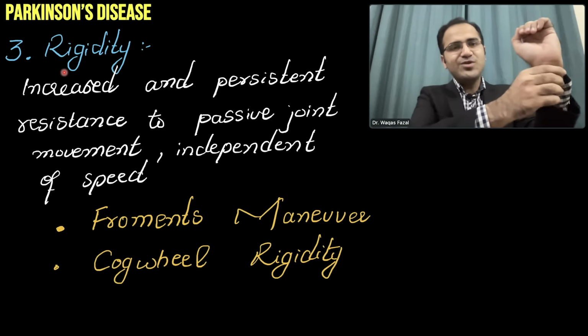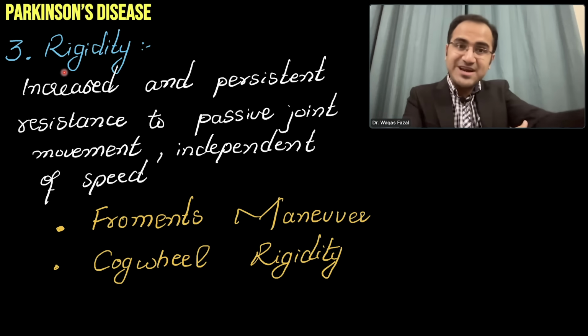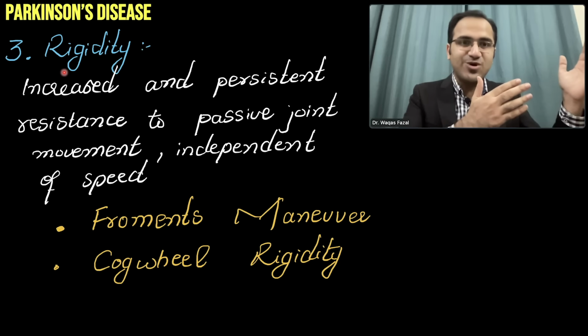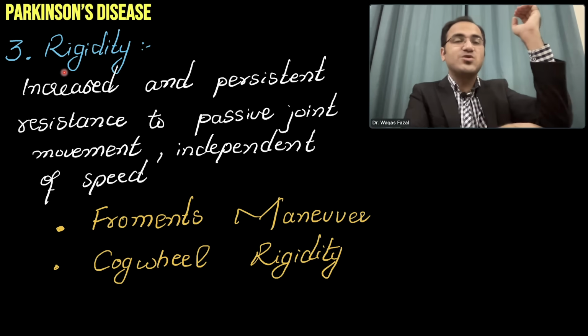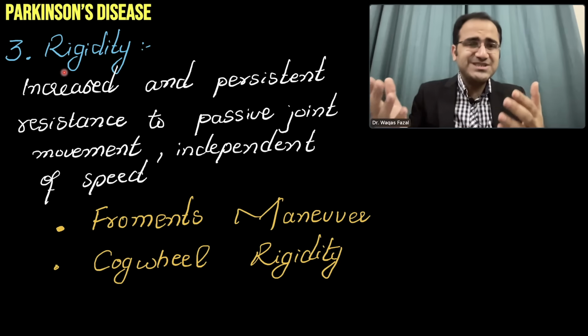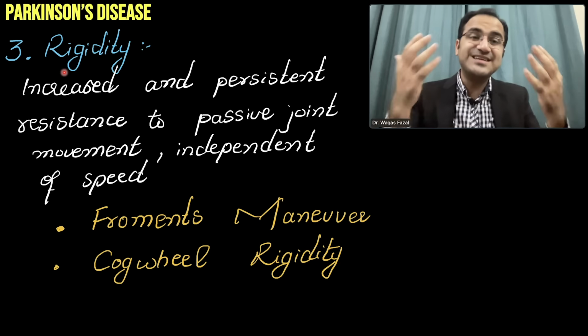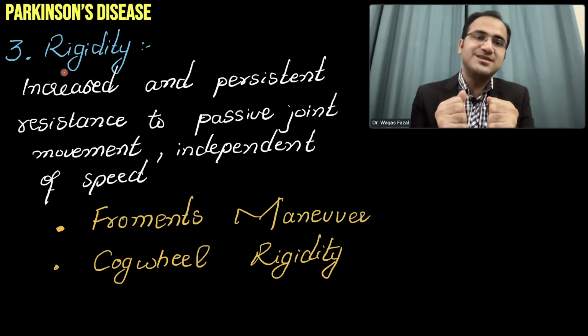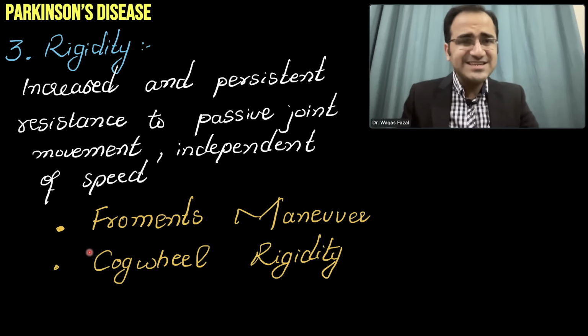For movement to take place, one muscle has to relax and other muscle has to contract. As we studied in physiology, for movement to take place, certain group of muscle contracts and the other muscle group relaxes. But these patients are having all the muscles contracted. All the muscles are contracting. In that state, the person is still, that person cannot move. That is rigidity. The rigidity that is present in these patients is a cogwheel rigidity.